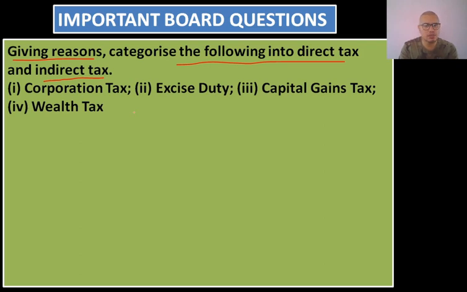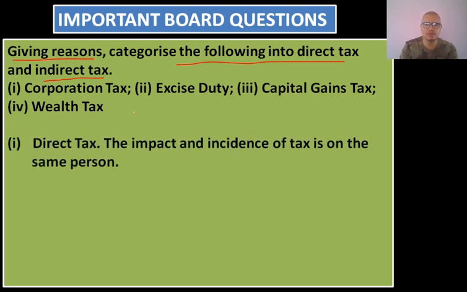Let's see corporation tax, whether it is direct tax or indirect tax. Corporation tax is a direct tax because here the impact and incidence of tax is on the same person. There are two ways to identify whether a particular form of tax is a direct tax or indirect tax. First is whether the impact and incidence is on the same person or not, and second one is whether the tax is levied